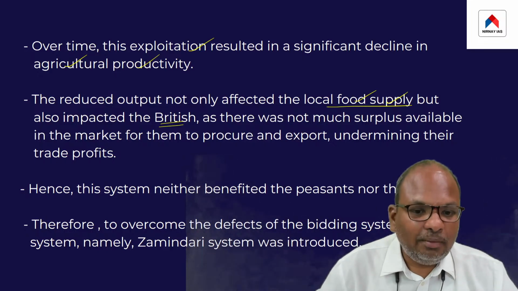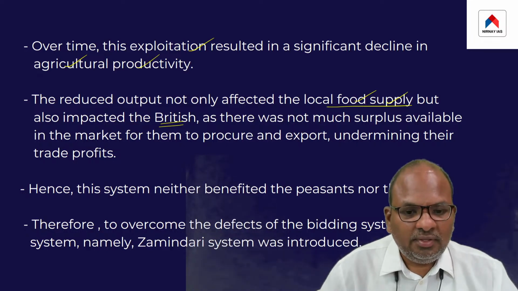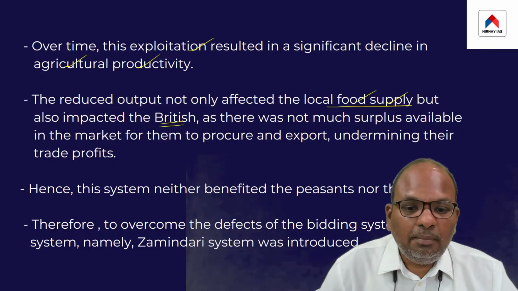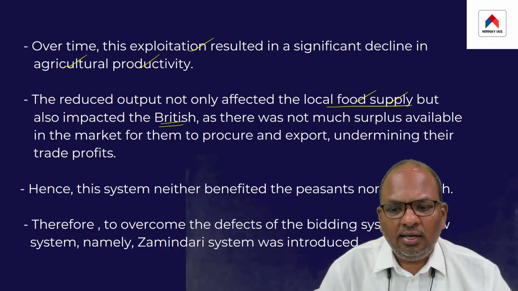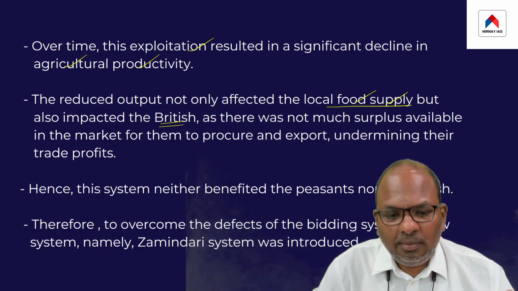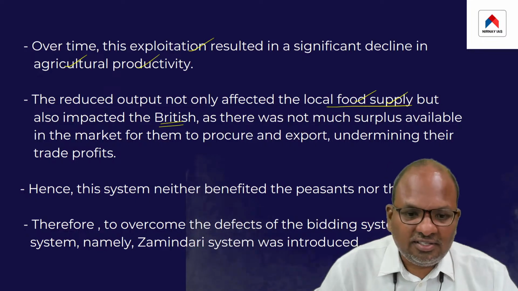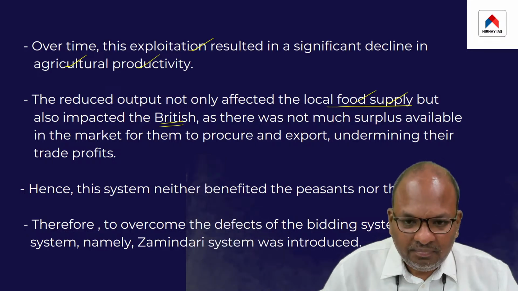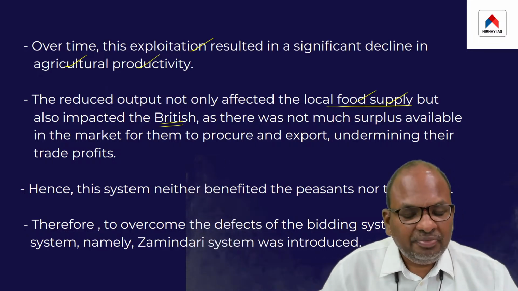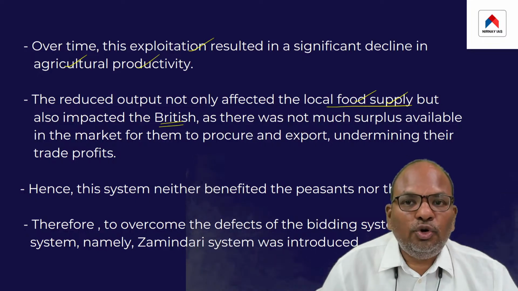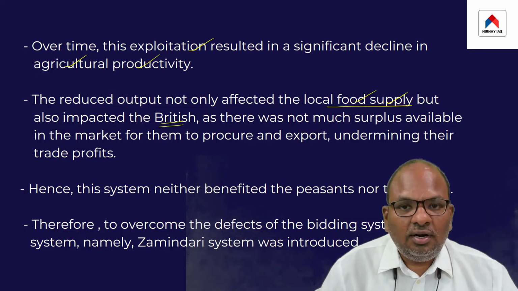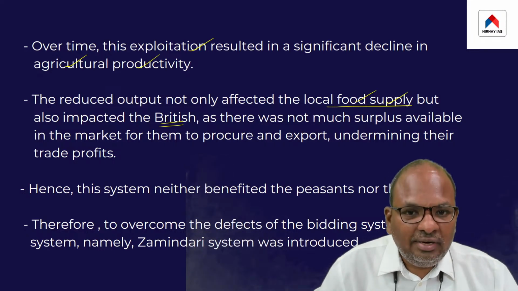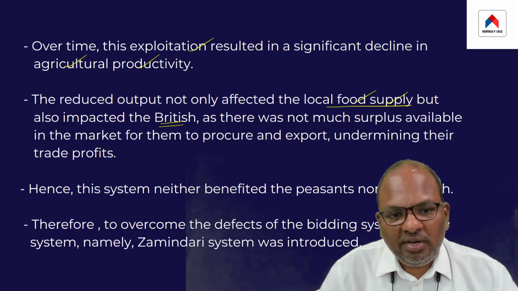The point is the East India Company was a trading company. So the greater the trade, the greater are the chances of the company making profits. But since there was not much availability of agrarian surplus in the market, the British were not able to procure the goods and export the same, as a result of which the profit margins of the company also began to suffer.